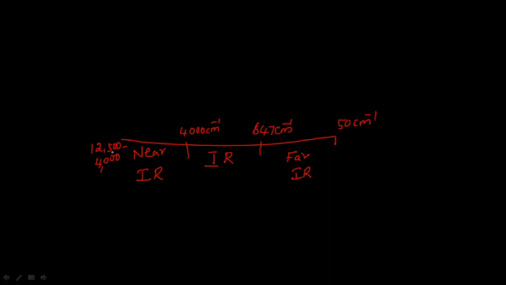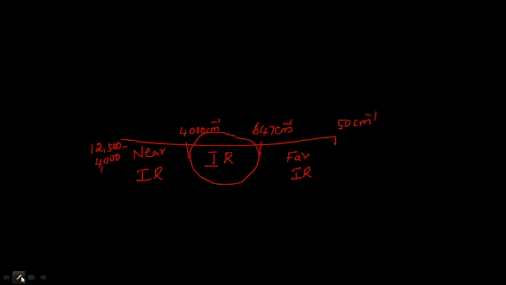So in the range 12,500 to 4,000 centimeter inverse, we call this region the near IR region. From 4,000 to 647 centimeter inverse, this region is known as the IR region.